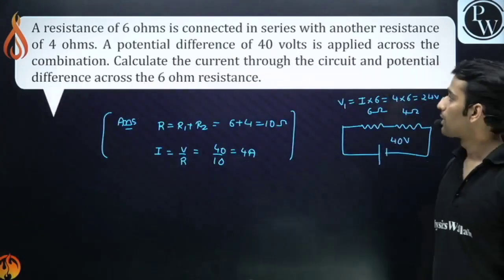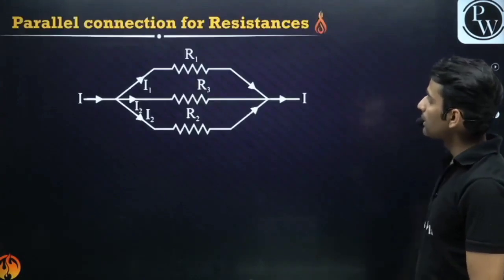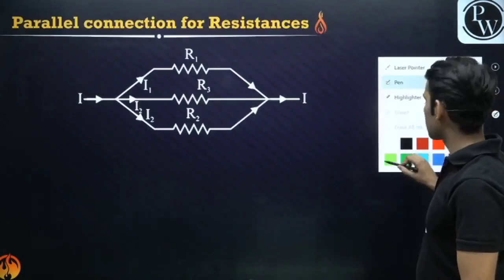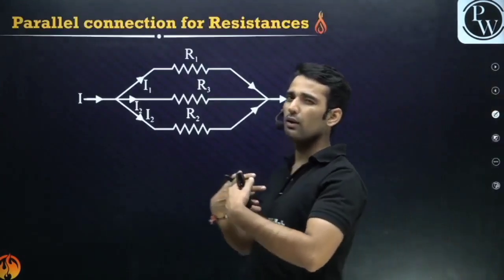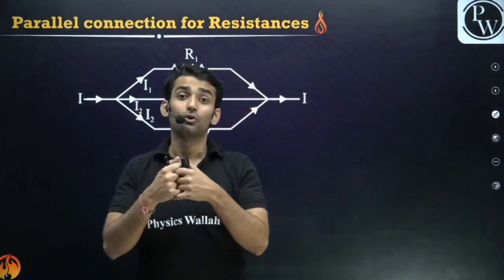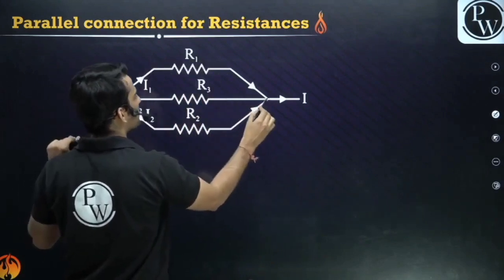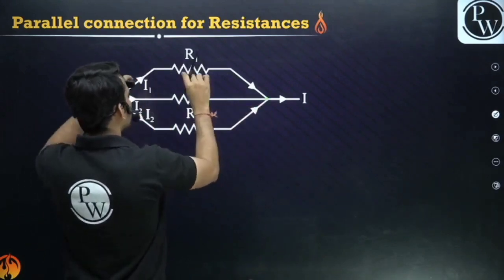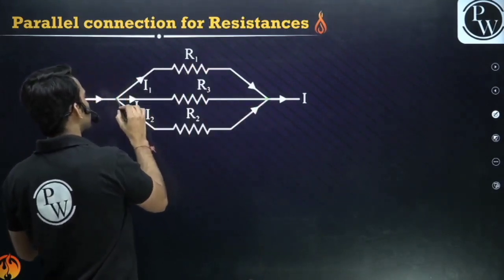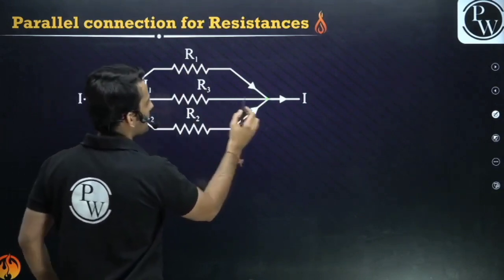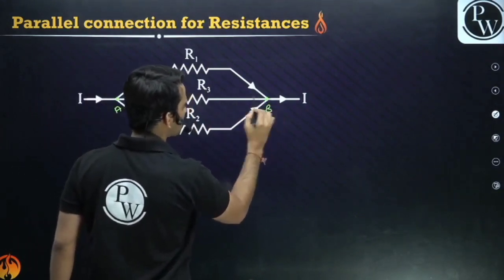Okay, guys, clear? Now what about the other combination? I had told you, what if two people hold both of their hands? So this is what happens here. All the resistances are holding both of their ends. You can see one end of all the resistances is connected here, and the other end of all the resistances is connected here.